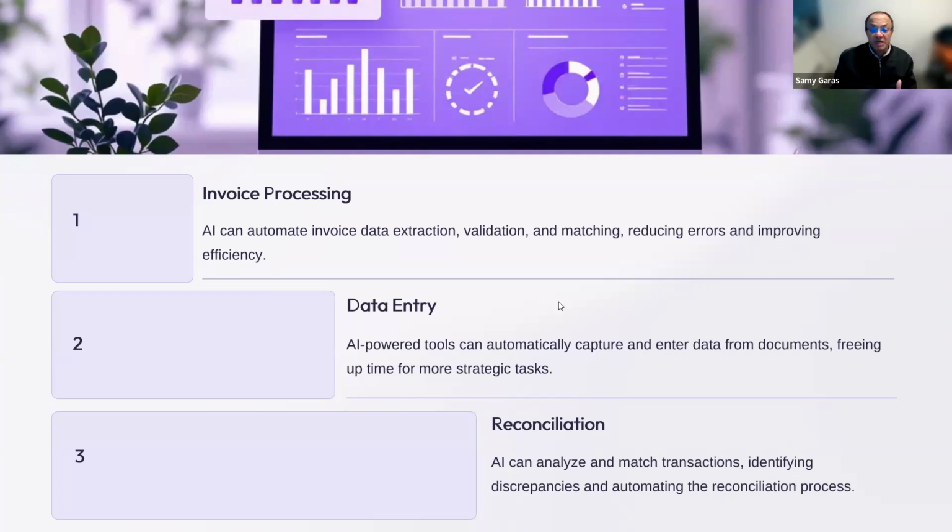Number two, the data entry. Here we can see that AI can help in making data entry starting from the original document, whether invoices, receipts, purchases, or any kind of documents. And this will free up the time of the accountant and enhance critical thinking and decision making. The other issue where AI was used in accounting is reconciliation.